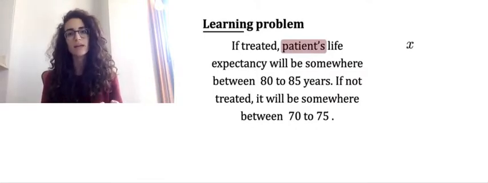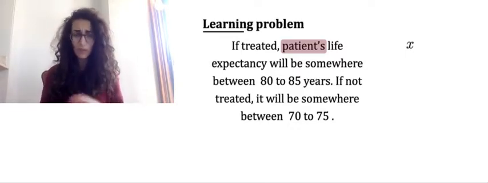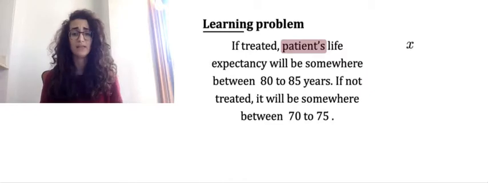Now let's break down the statement a little bit to try to get a concrete learning objective. Each patient has an observed set of characteristics, X, and we want to make inferences about his life expectancy, for example, under treatment. We want to say there will be roughly 80 to 85 years. Let's take the first value, 80 years.